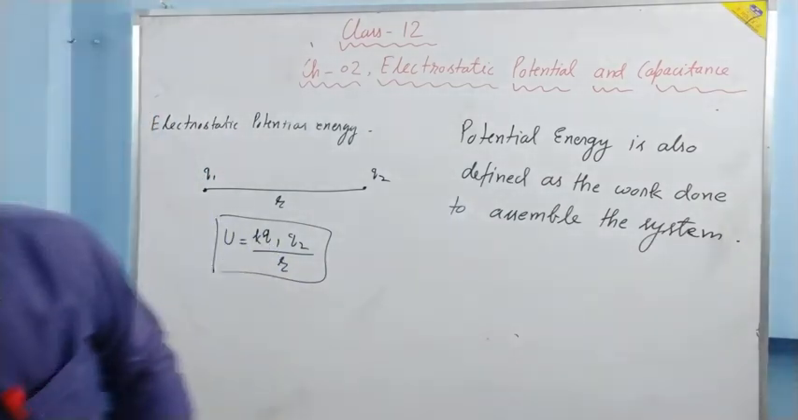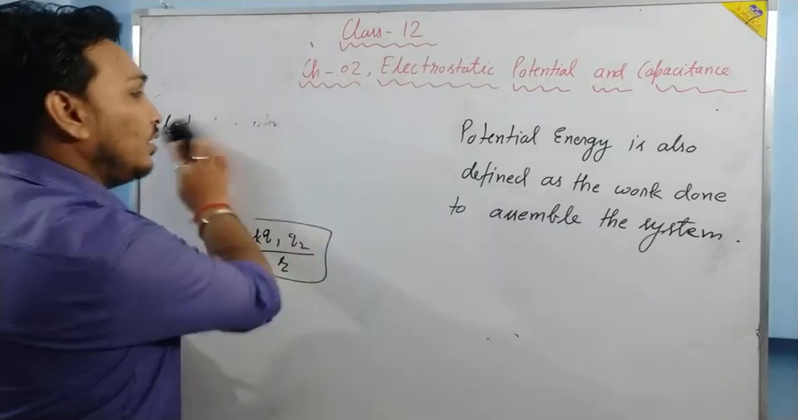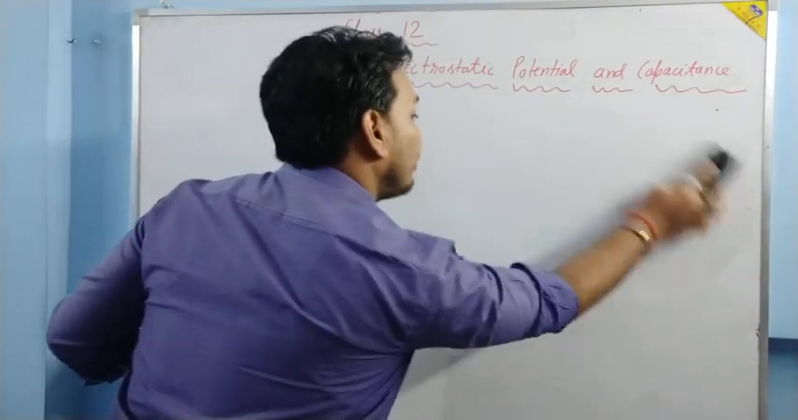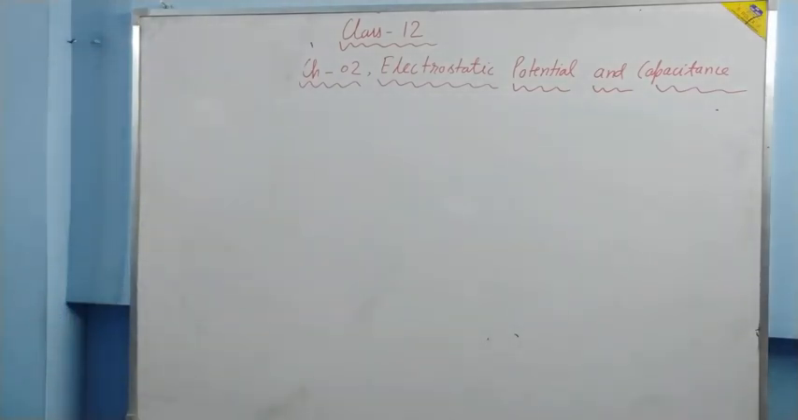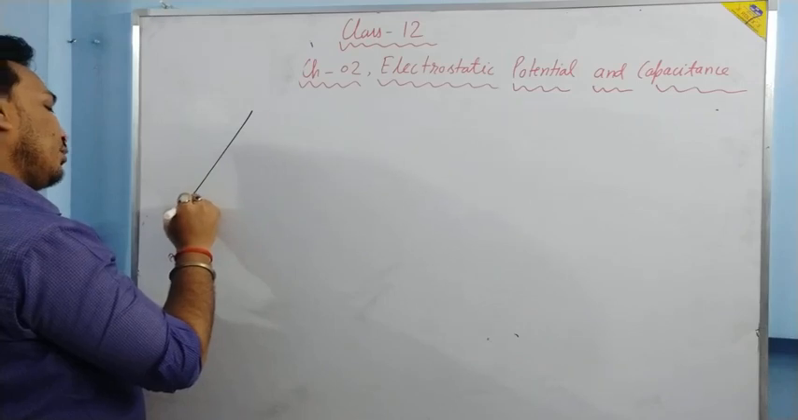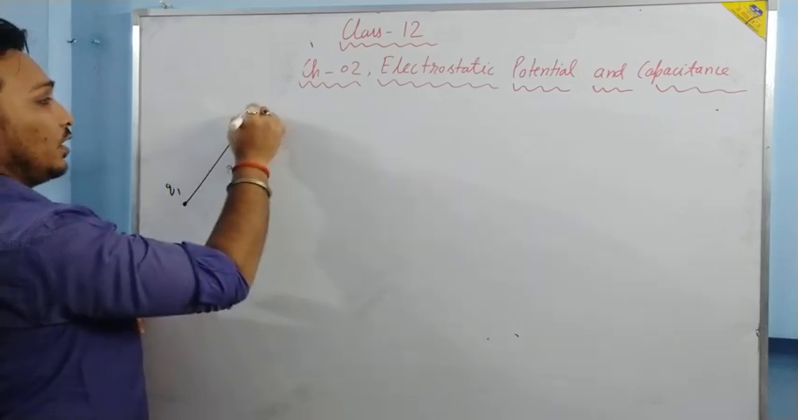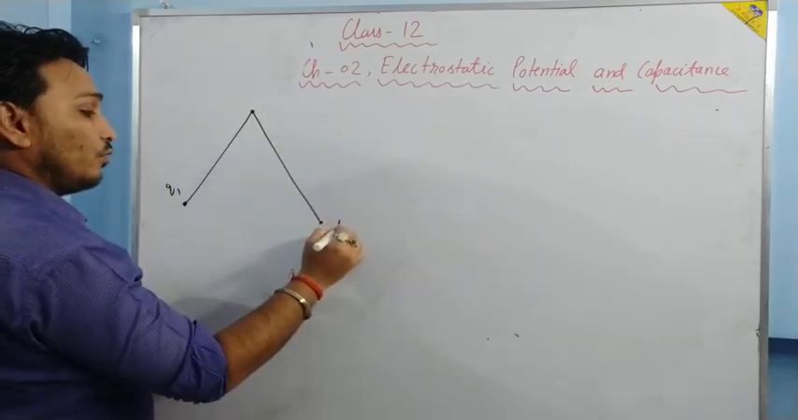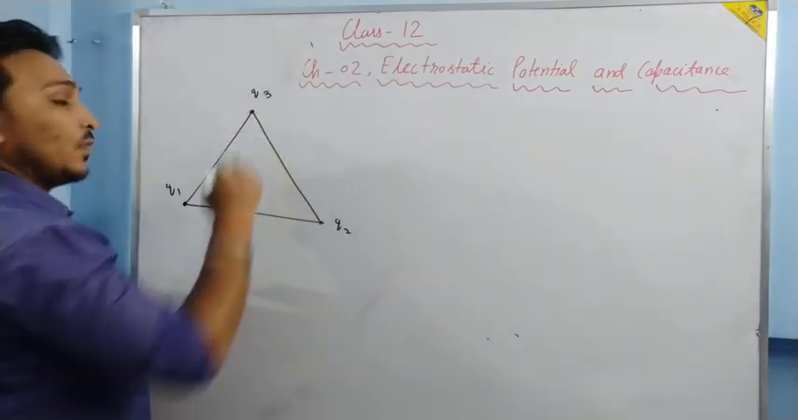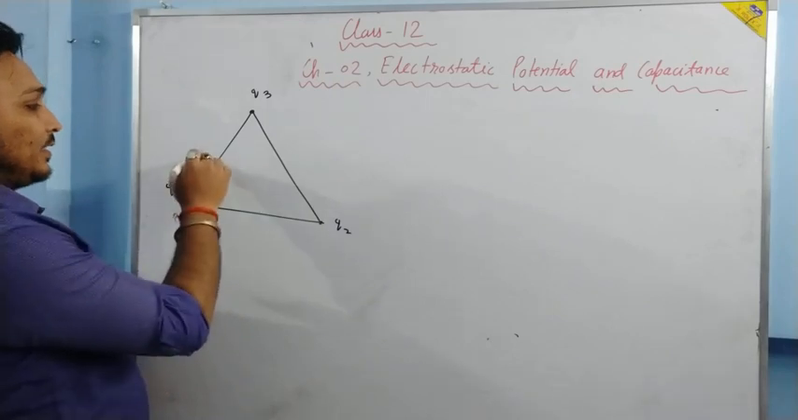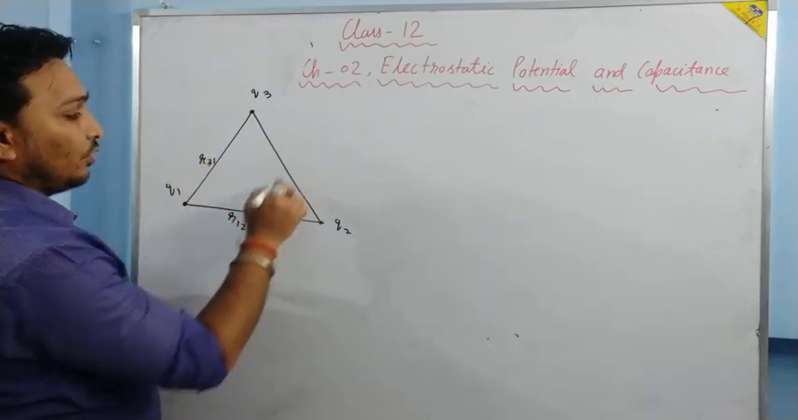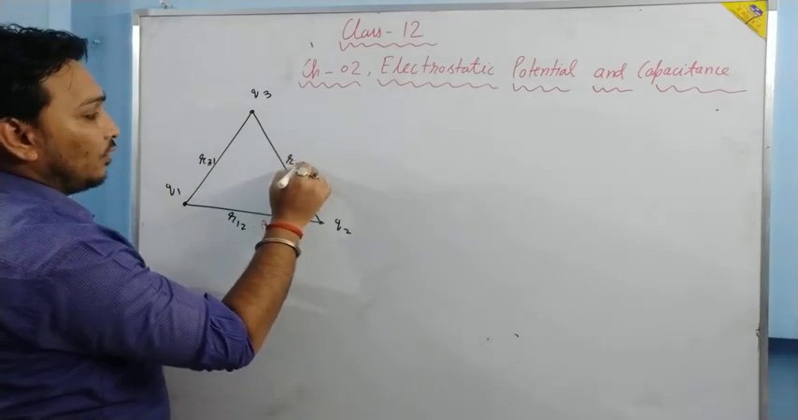And from this definition, we write the potential energy of a 3-point charge system. Suppose one charge is Q1, another charge is Q2, and one more charge is Q3. This distance is R31, this distance is R12, this distance is R23.